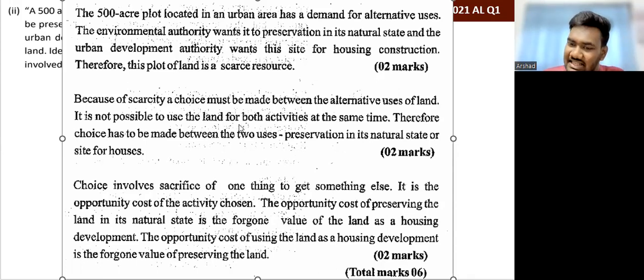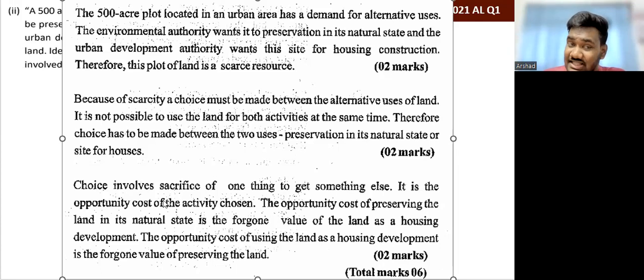Then, second, they said talk about choice. Then they say, because of scarcity, you have to make a choice between the alternative uses. It's not possible to use the land for both the activities. So therefore, you have to make the choice between either you preserve it in the natural state or you use it for the houses. That's choice. 2 marks.